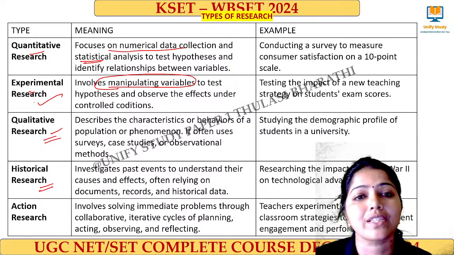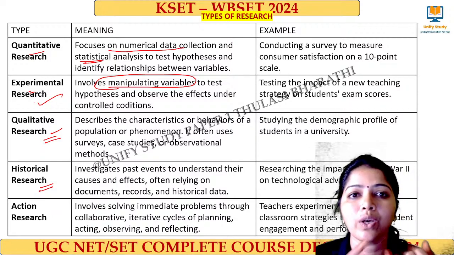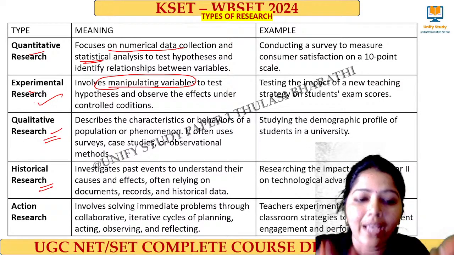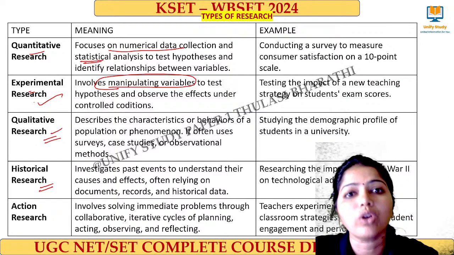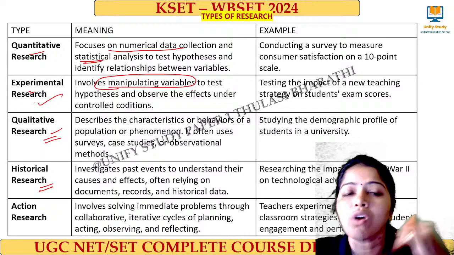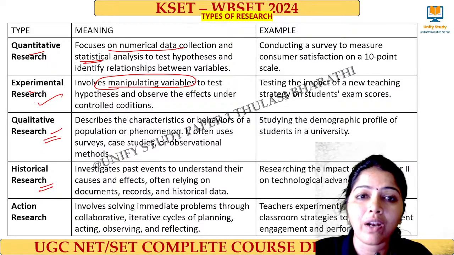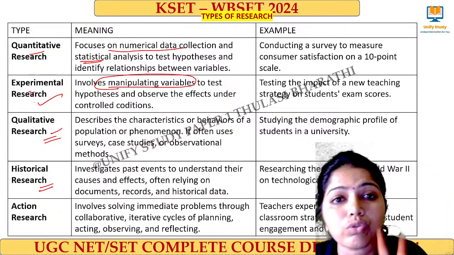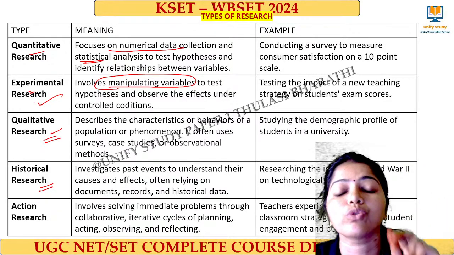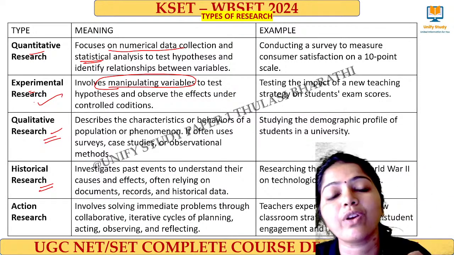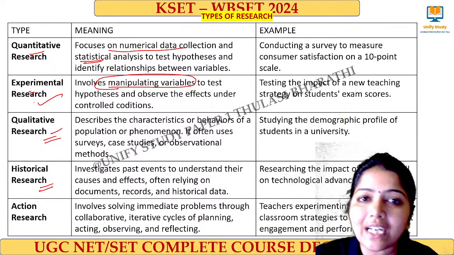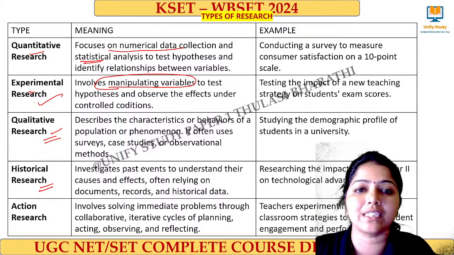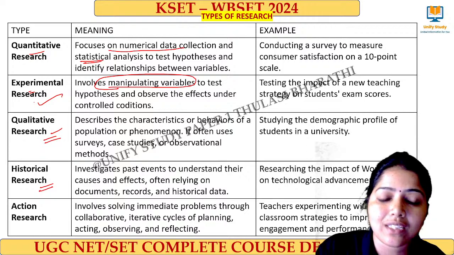In historical research, we have two important things. One, whatever evidence I have, does that evidence belong to that period or not? That I have to ensure. Second, whether the content inside that evidence is valid or not. Those two things are very important when it comes to historical research, and we call it criticism: internal criticism and external criticism.